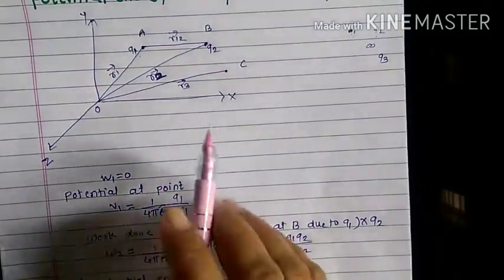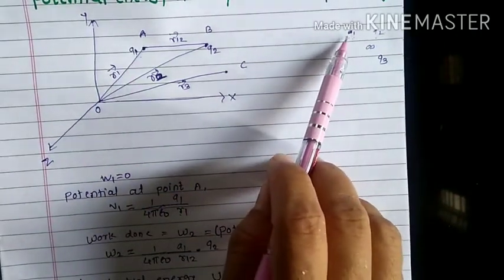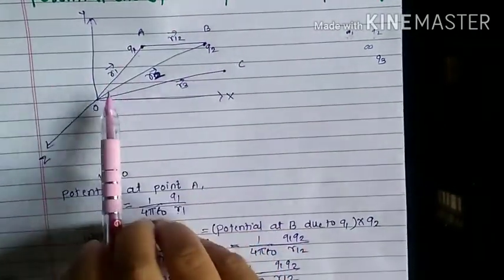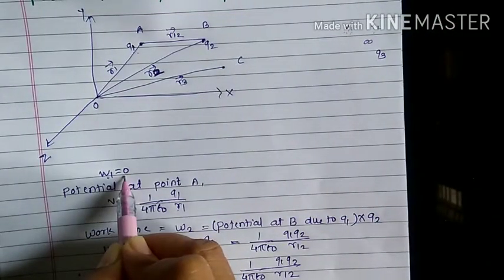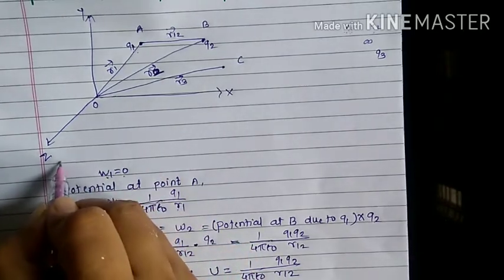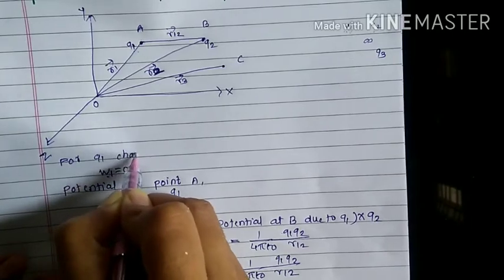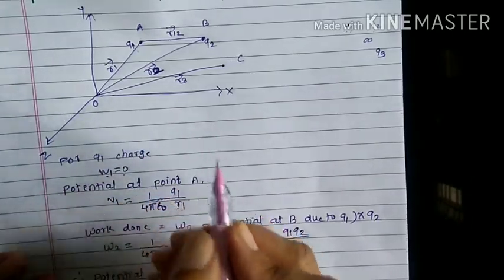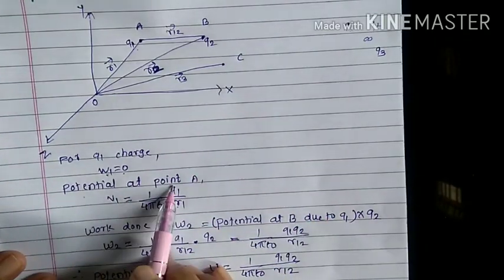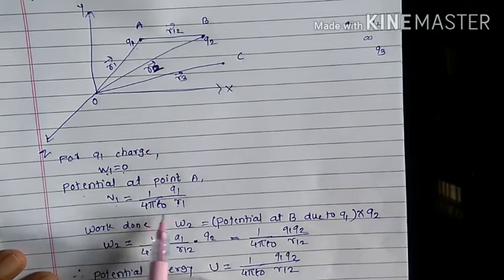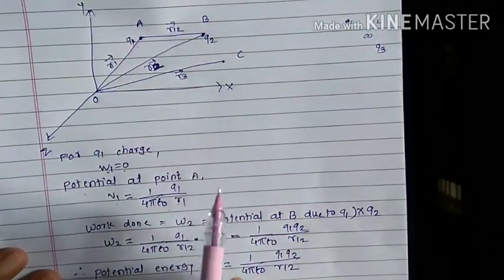Again, we know that if the system is empty, when we bring Q1 charge from infinity to this empty system, there is no work. At that time, work will be 0. Let me write here for Q1 charge. The potential at point A will be V1 equals 1 upon 4 pi epsilon naught Q1 by R1, in the system consisting of Q1 charge.